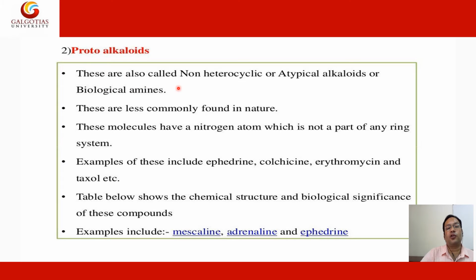Protoalkaloids are also called non-heterocyclic or atypical alkaloids or biological amines. They are less commonly found in nature. These molecules have a nitrogen atom which is not a part of any ring system. Examples include ephedrine, colchicine, erythromycin and Taxol. The table below shows the different types of chemical structure and biological efficiency of the compounds. Examples include mescaline, adrenaline and ephedrine.